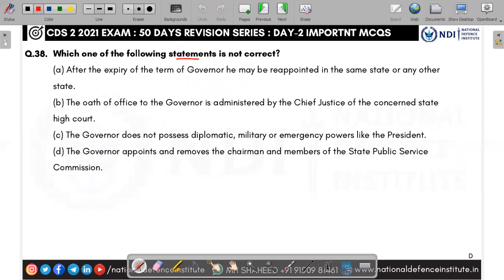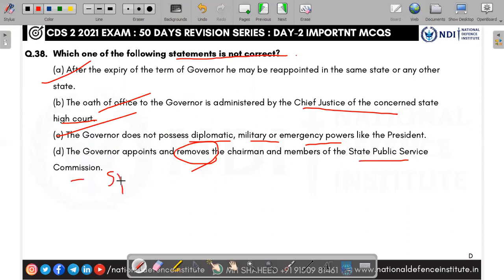Which of the following statements is not correct? After the expiry of term, the governor may be reappointed in the same state or any other state. Yes, there is no cap; a governor can be reappointed any number of times. The oath of office of the governor is administered by the Chief Justice of the concerned High Court. Yes. The governor does not possess diplomatic, military, and emergency power. Yes. The governor appoints and removes the chairman and members? No. The governor appoints the chairman and members of the State Public Service Commission, SPSC, but removal only by the president.